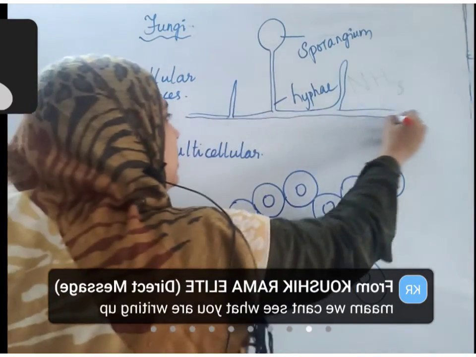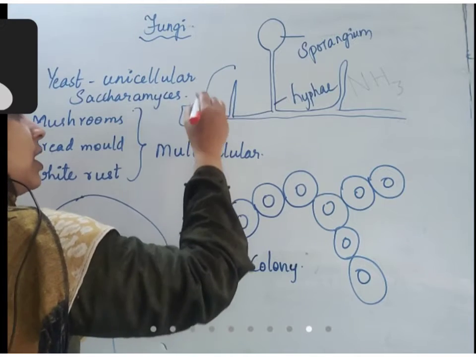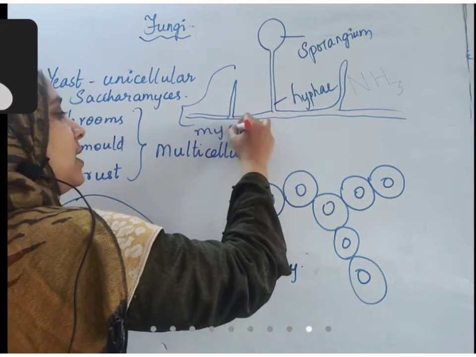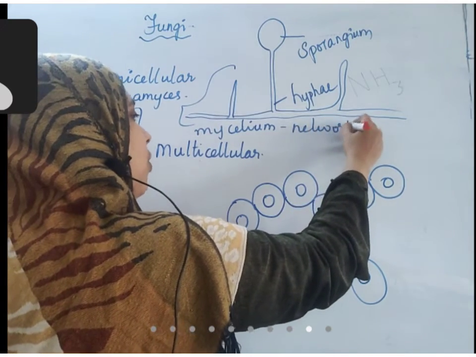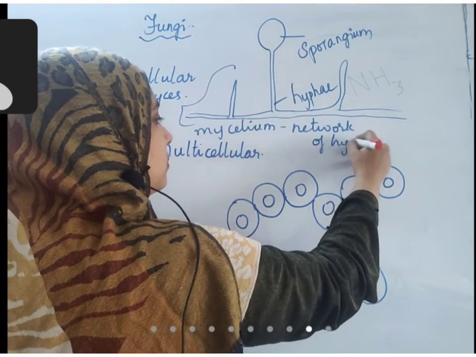All this network-like hyphae together is called mycelium. Okay, mycelium is a network of hyphae.